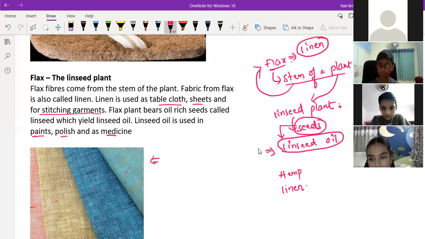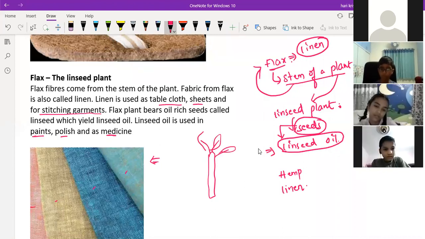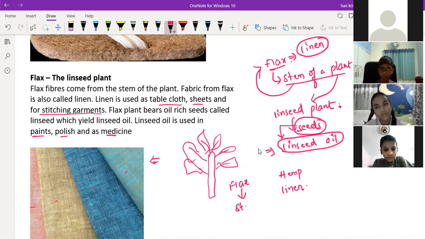See, Ashwath, generally flax is coming from the linseed plant. Suppose this is a linseed plant. Flax is a fiber which comes from the stem of the linseed plant.